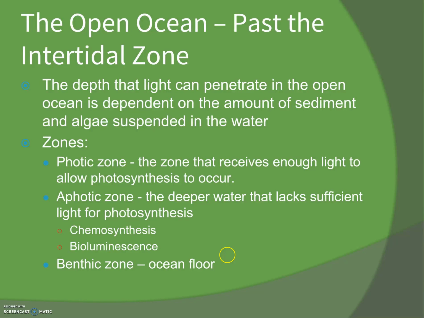The open ocean past that intertidal zone, so going out into the deep ocean, the depth that light can penetrate in the ocean is dependent on the amount of sediment and algae suspended in the water. So what's in the water will determine how far that light can go down. The zones that we have there, the photic zone, that's the zone that receives enough light. And then we have the aphotic zone. Deeper water, there's not enough light for photosynthesis. Things that live there can do chemosynthesis or bioluminescence. And then the benthic zone, which is the ocean floor.